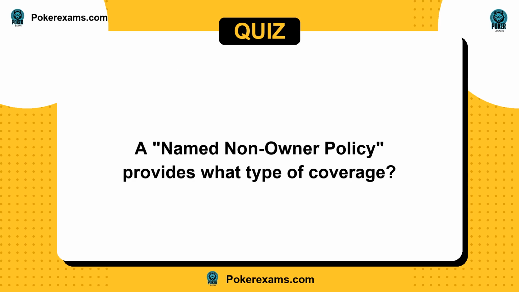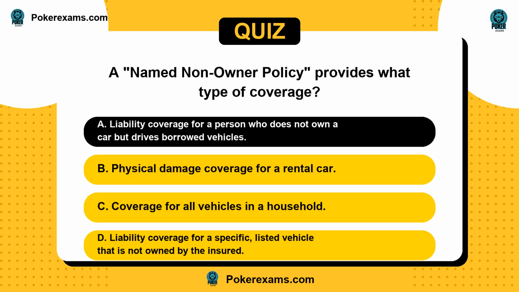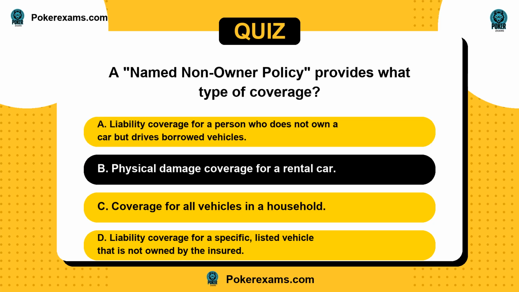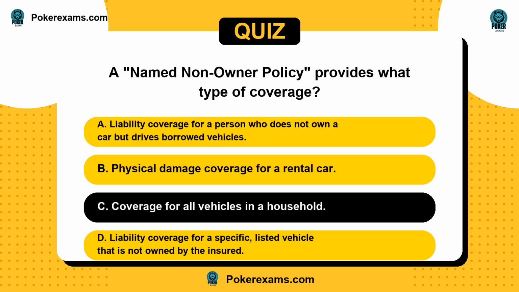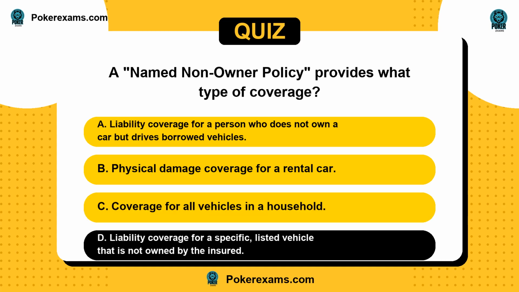Next question. A named non-owner policy provides what type of coverage? Is it A, liability coverage for a person who does not own a car but drives borrowed vehicles? Or B, physical damage coverage for a rental car? C, coverage for all vehicles in a household? Or D, liability coverage for a specific, listed vehicle that is not owned by the insured?